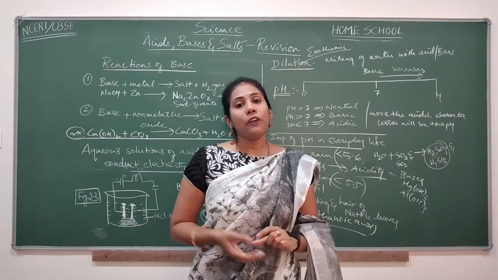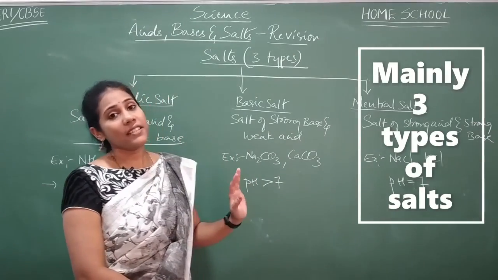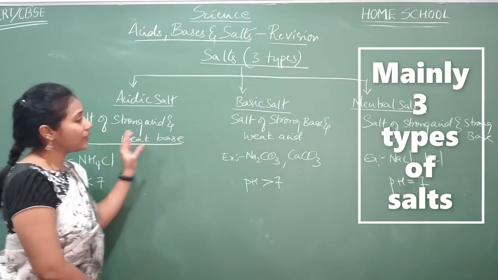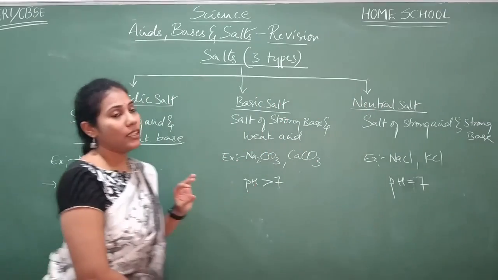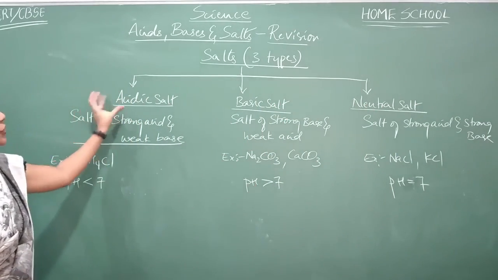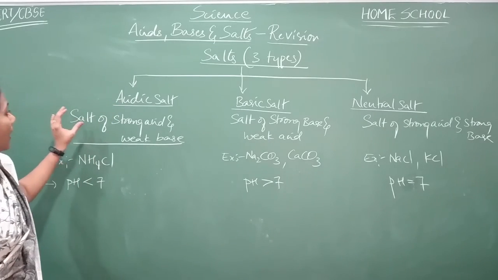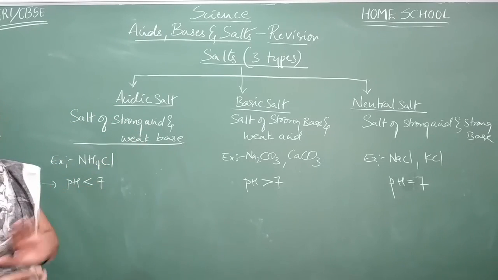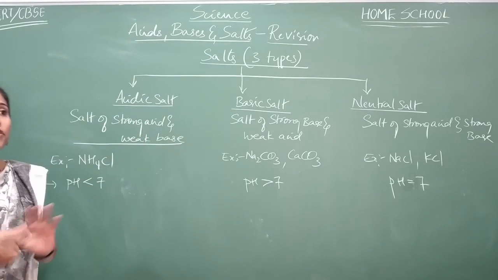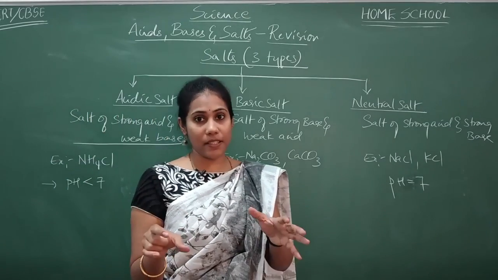Now we will talk about salts. There are mainly three types of salts. One is acidic salt, second is basic salt, and the third is neutral salt. Coming to the definition of acidic salt, what do you mean by acidic salt? It is the salt that is made from a strong acid and a weak base. Salt is always formed with the combination of acid and base, right?